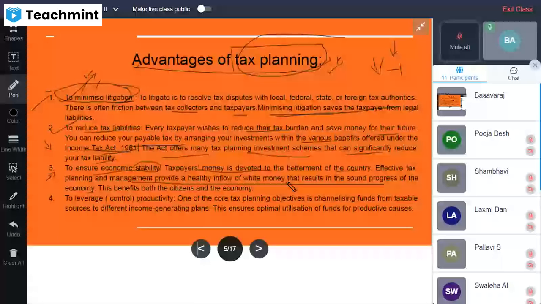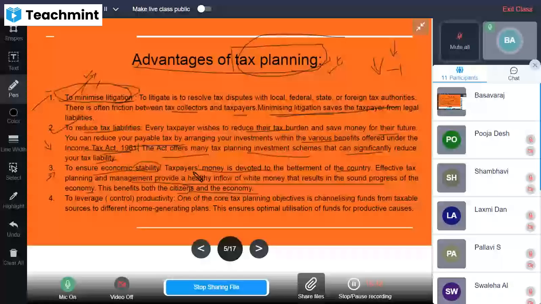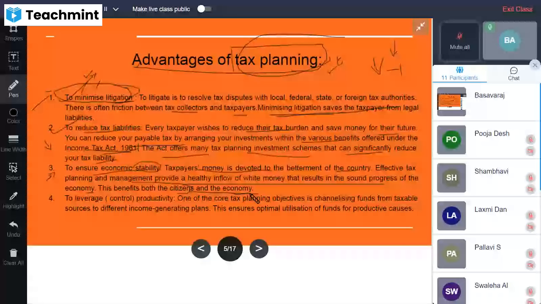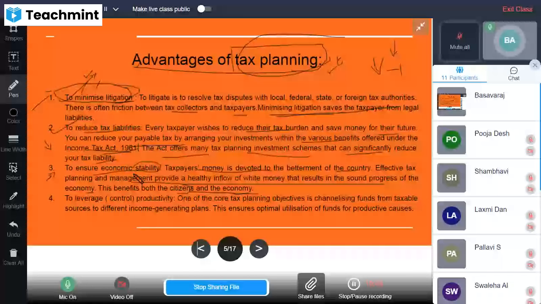Being a citizen, it can help to reduce the tax liability by availing the different schemes and deductions available as per the Income Tax Act. And it helps the economy. From the economy perspective, it helps to stabilize it. It can bring a balance between the inequality or disequilibrium in the economic activities, so that it helps to ensure economic stability. Ultimately, it will provide the healthy inflow of white money that results in the sound progress.